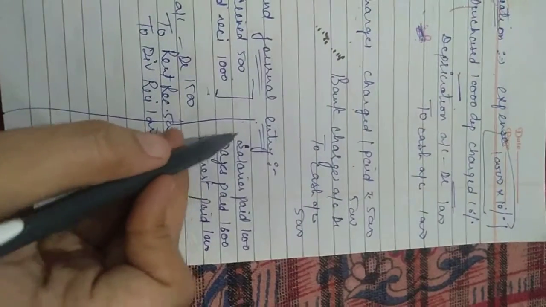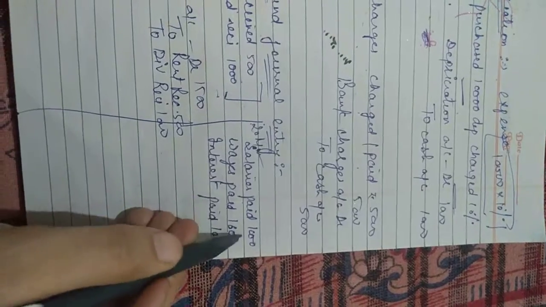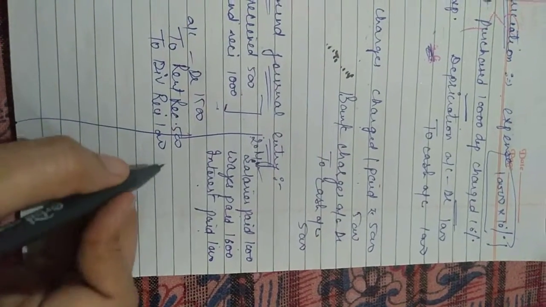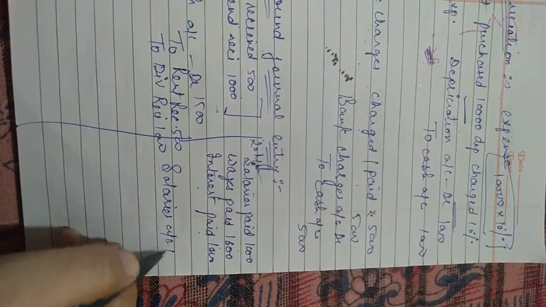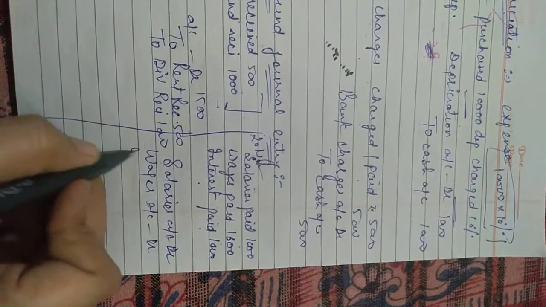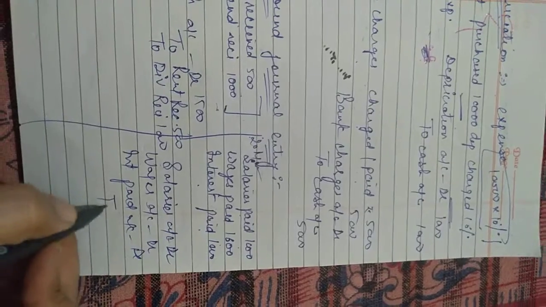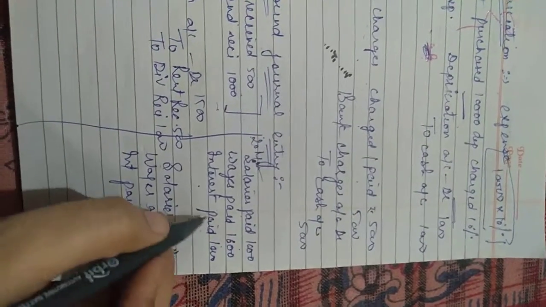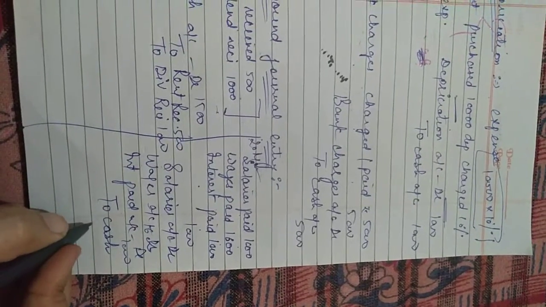Same, see, on March 20, salaries paid this much, wages paid and interest paid. All our expenses are debit: salaries account debit, wages account debit, interest paid account debit to cash. 1,000, 1,600, 1,000 and here you get 3,600 total paid. Okay, this is compound journal entry.